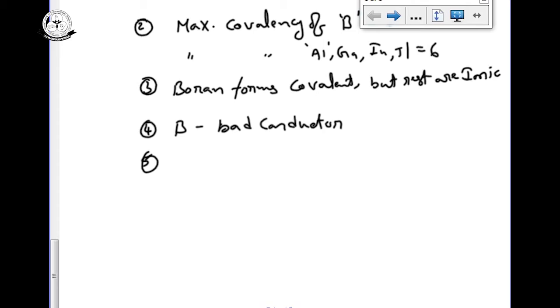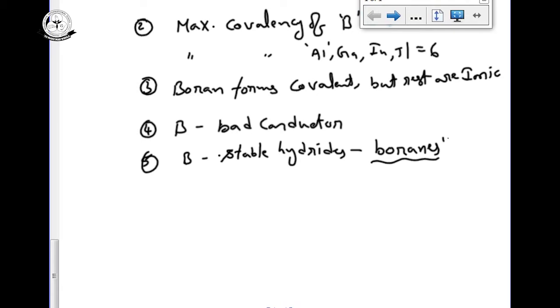Boron can form stable hydrides, which are called boranes. This discussion of boranes is very important in the group 13 elements.